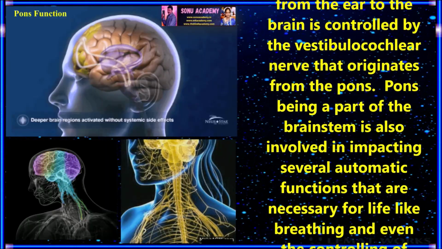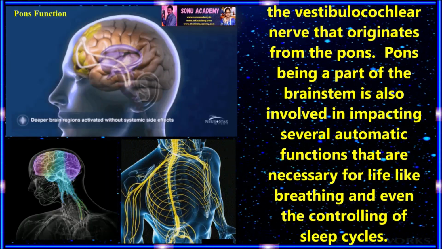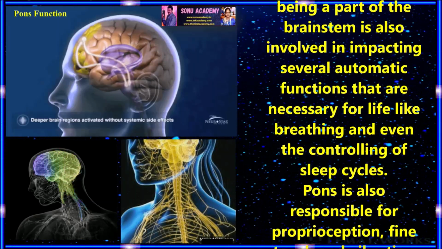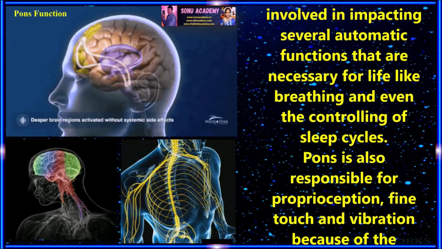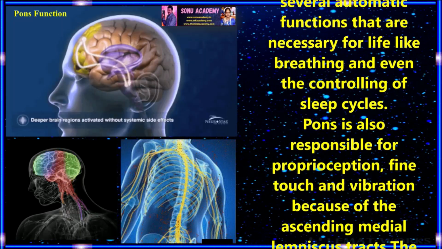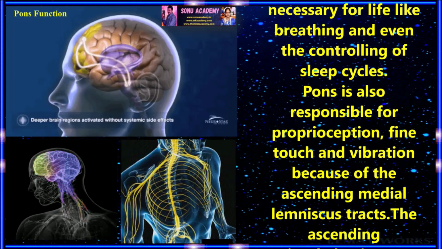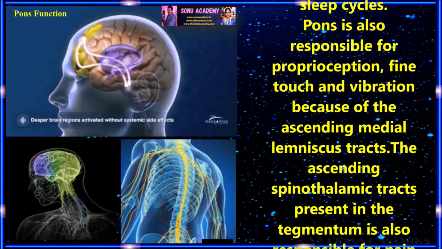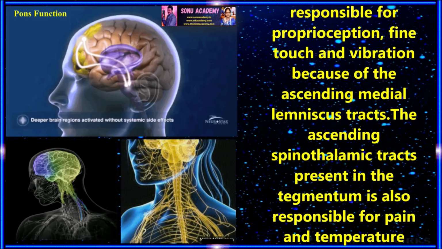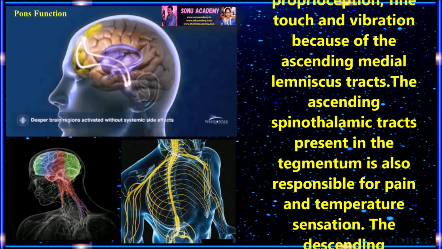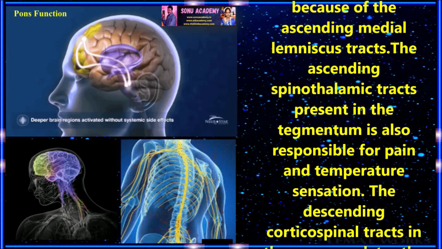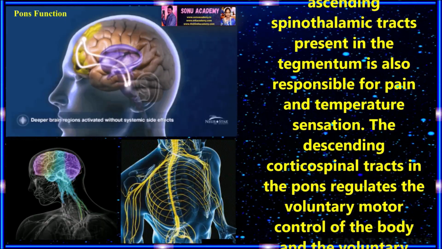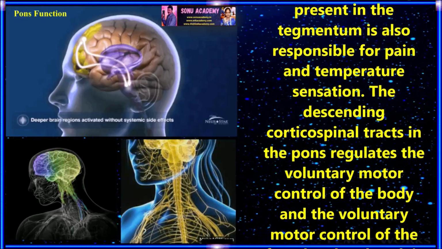Pons, being a part of the brainstem, is also involved in impacting several automatic functions that are necessary for life like breathing and even the controlling of sleep cycles. Pons is also responsible for proprioception, fine touch and vibration because of the ascending medial lemniscus tracts. The ascending spinothalamic tract present in the tegmentum is also responsible for pain and temperature sensations.